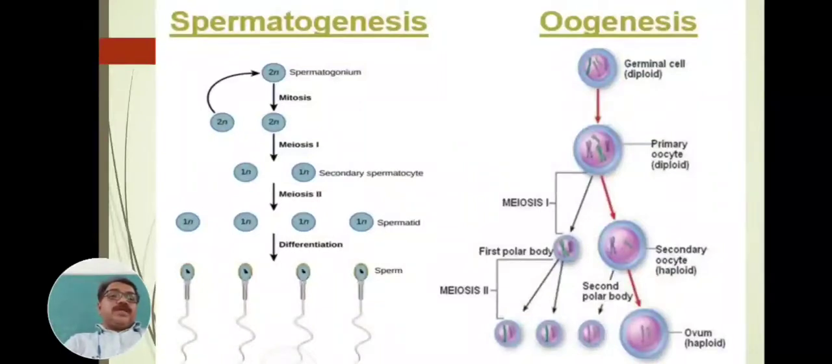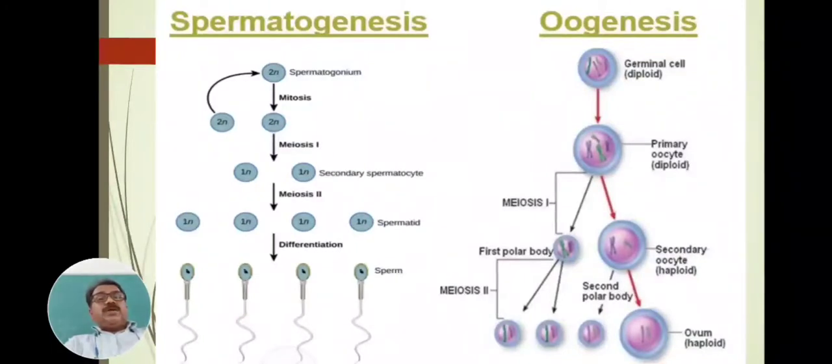Yes, see, this is the diagrammatic sketch which is seen here. First, spermatogenesis takes place in the testes of the male animal. Spermatogenesis has three phases. First is the multiplication phase, second is the growth phase, and third is the differentiation or reduction phase.